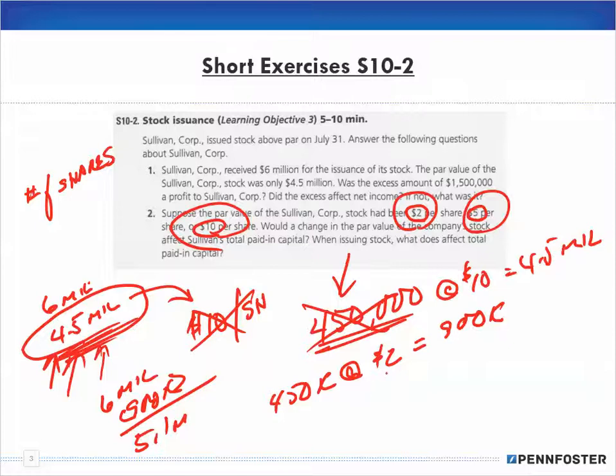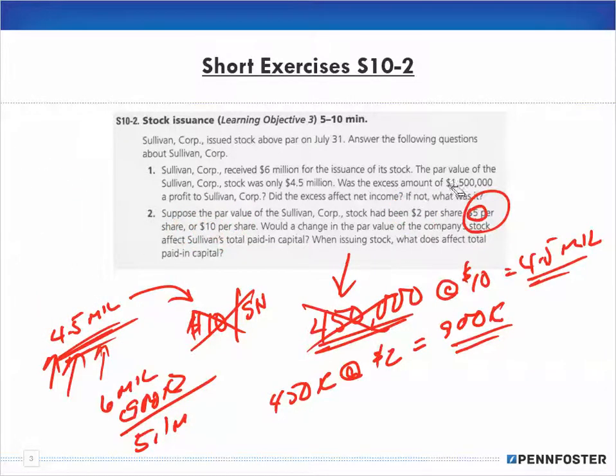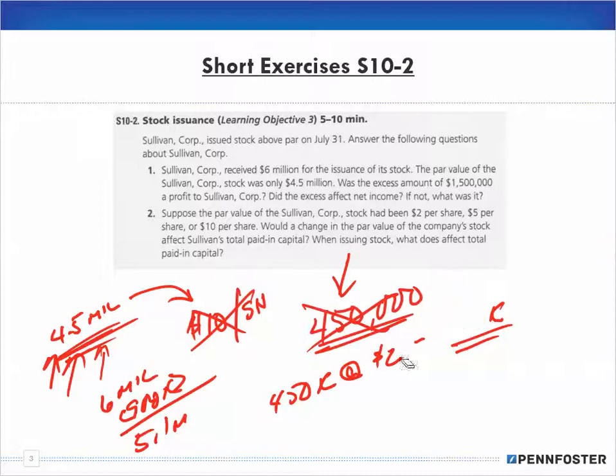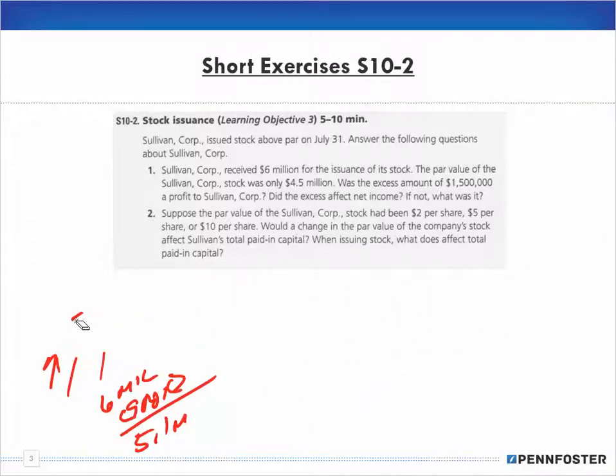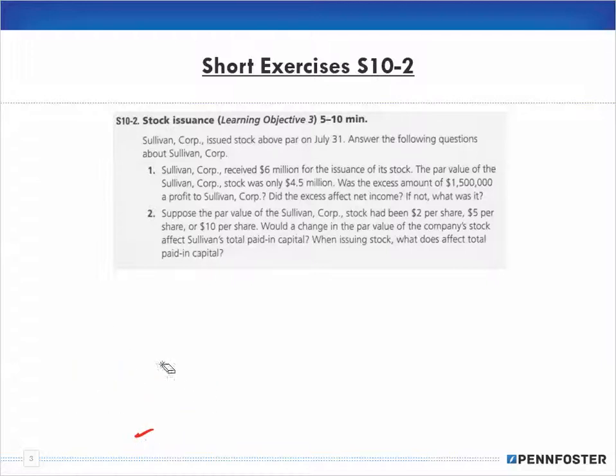Like in this case, $2 a share at 450,000 shares is only 900,000, so that's obviously going to affect the paid-in capital. The same thing with the $5 and the $10. At $10 we have 4.5 million. So you have to look at both components. While I was reading that, it was running through my head that this doesn't seem right. But notice what I'm doing: I'm thinking about the overall concept.